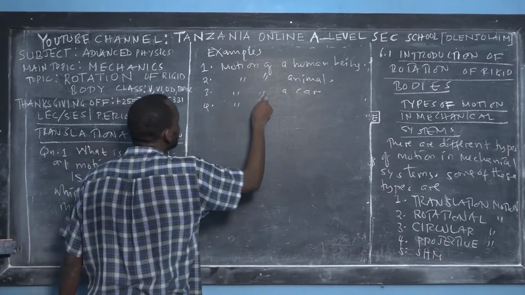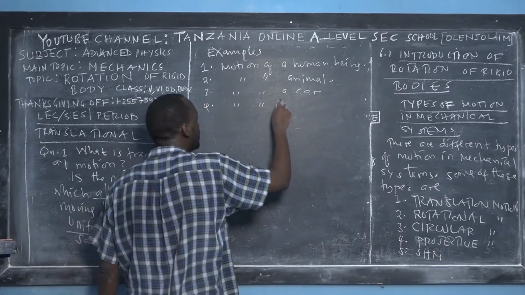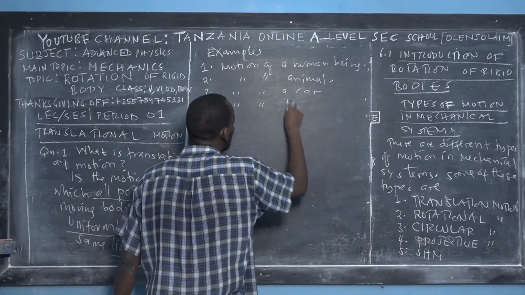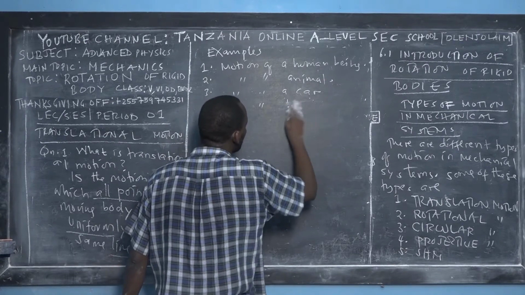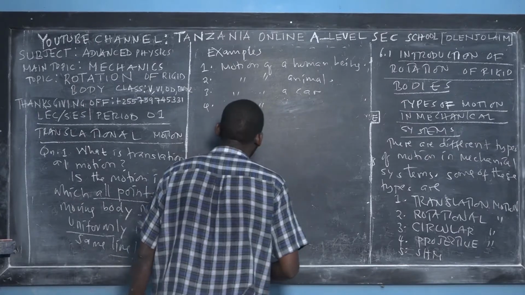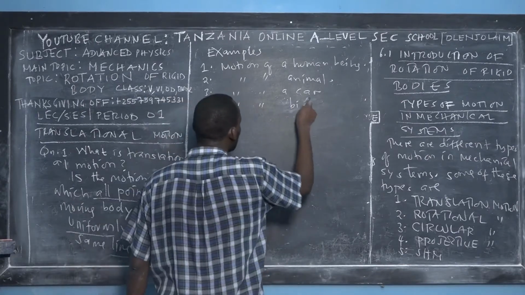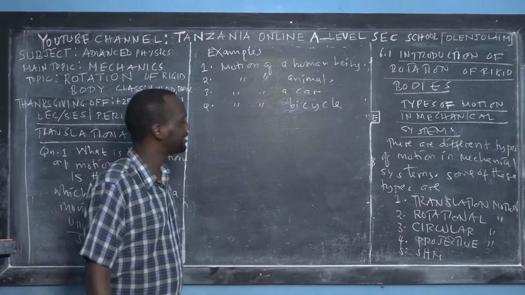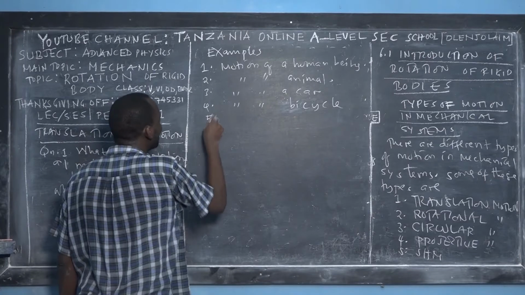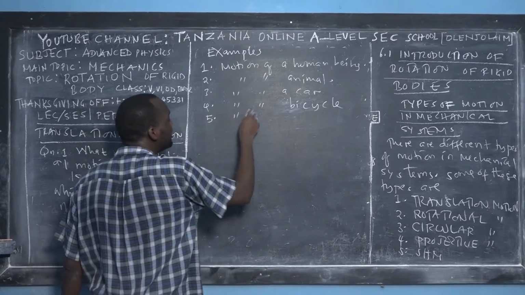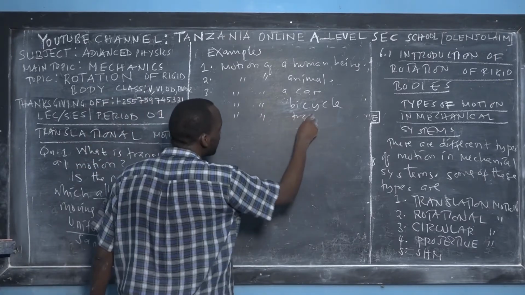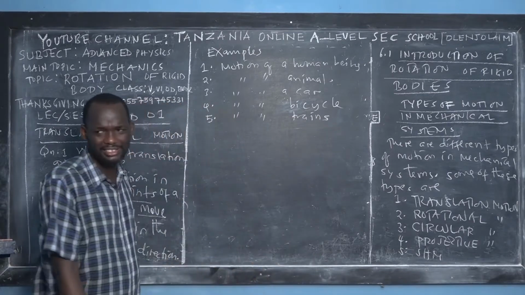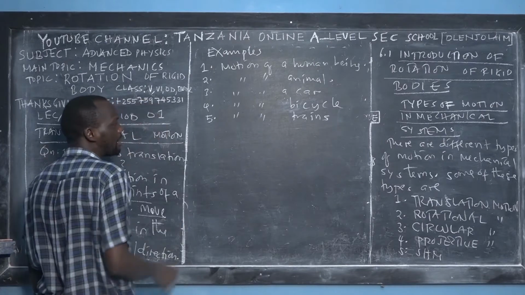Motion of a bicycle. And then you have different motions of the train. They move in translational, trains. Motions of aircraft. So you have many systems that are moving translationally. So you can add up more examples.